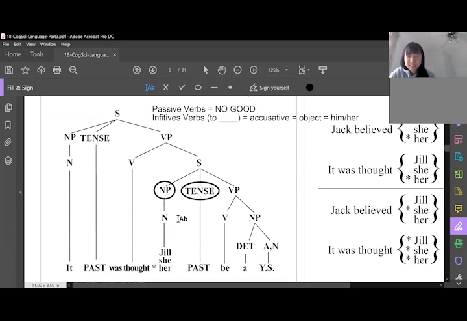I don't know what answer you're looking for. It's kind of on the screen. It's just useless. So just keep that in mind as you move forward. Whenever you see a passive verb, it doesn't even count as a possible case assigner. The only reason this matters is that when you write down all the possible case assigners, don't list this passive verb because it cannot assign case. Okay. That's all. But you got your perfect assignment otherwise. So I just wanted to make sure you know when you see a passive verb, just ignore it. Throw it out the window.